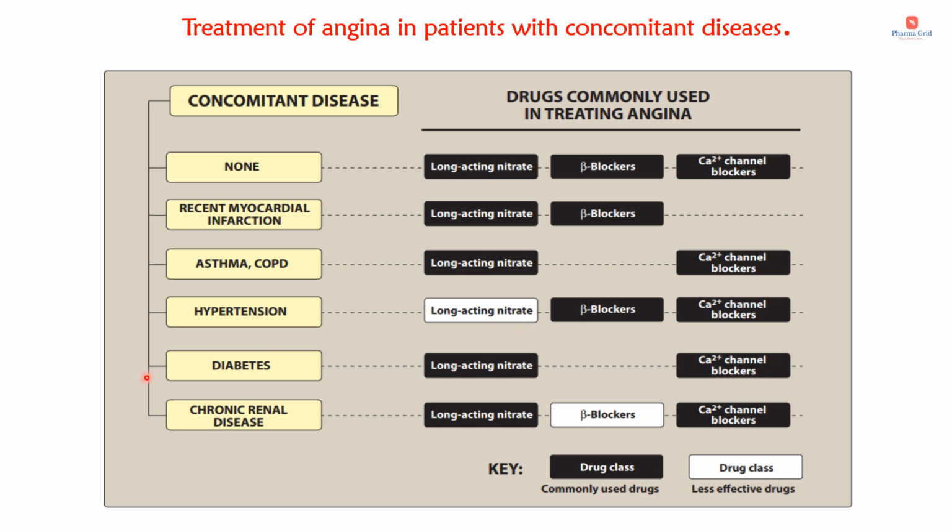Then if the patient has angina along with diabetes, beta blockers are not used. Long-acting nitrates and calcium channel blockers will be the most commonly used drugs. Then if the patient has comorbidity such as chronic renal disease, in such patients beta blockers will be less effective. Long-acting nitrates and calcium channel blockers will be the treatment options for a patient having angina and chronic renal disease together.